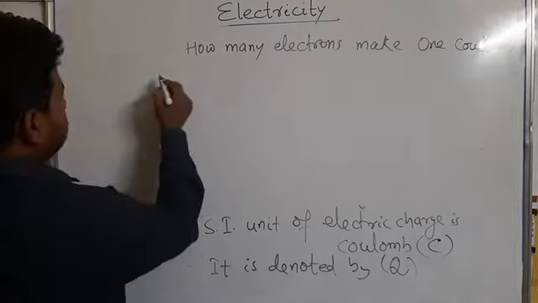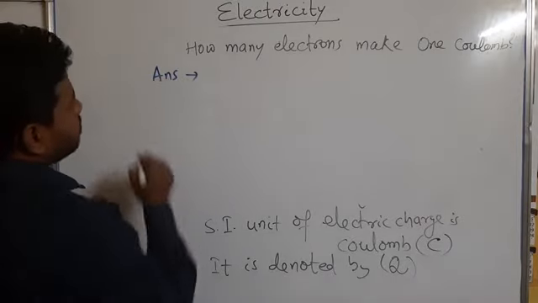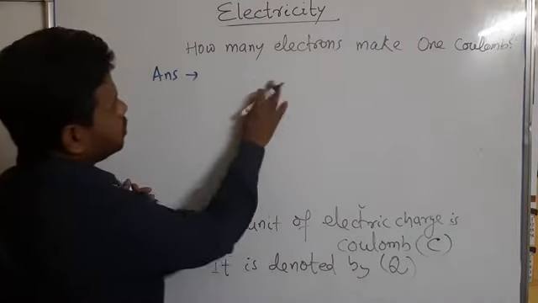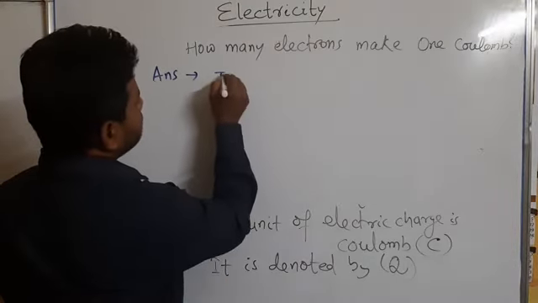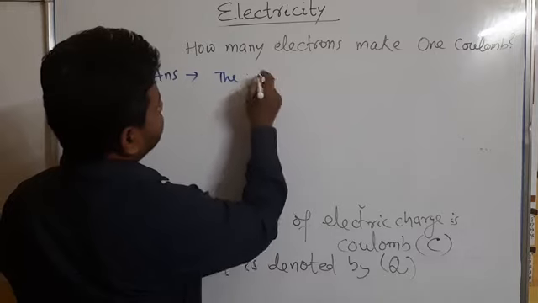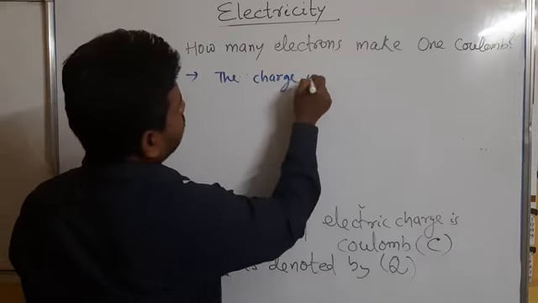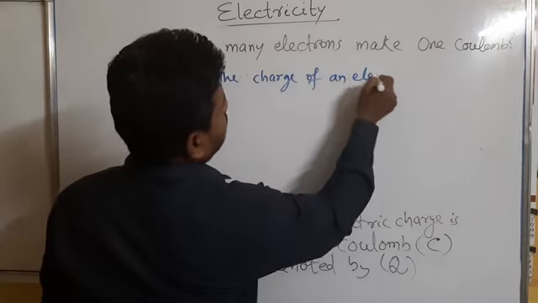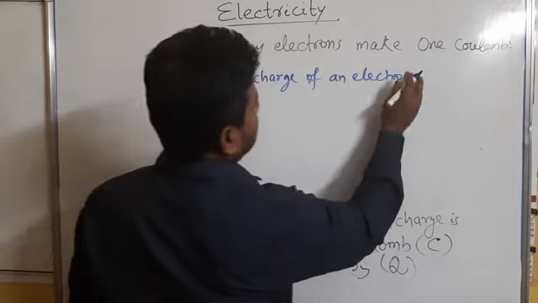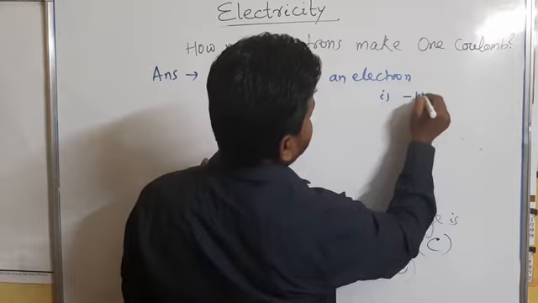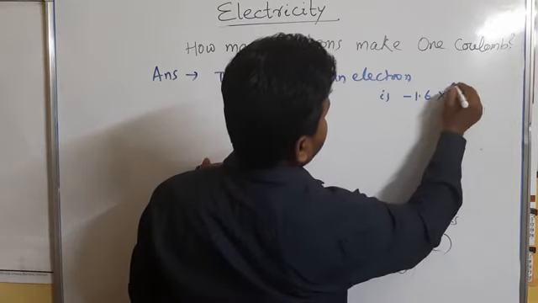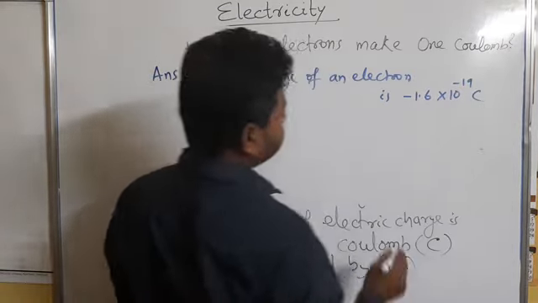To find it out, what do you have to do? You have to find out the electron charge. We know the charge of an electron is minus 1.6 into 10 to the power minus 19 coulomb.